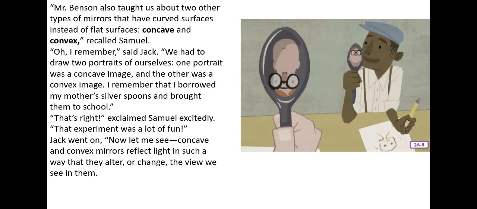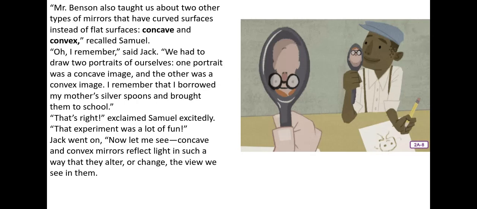Mr. Benson also taught us about two other types of mirrors that have curved surfaces instead of flat surfaces, concave and convex, recalled Samuel. Oh, I remember, said Jack. We had to draw two portraits of ourselves. One portrait was a concave image and the other was a convex image. I remember that I borrowed my mother's silver spoons and brought them to school. That's right, exclaimed Samuel excitedly. That experiment was a lot of fun, Jack went on.